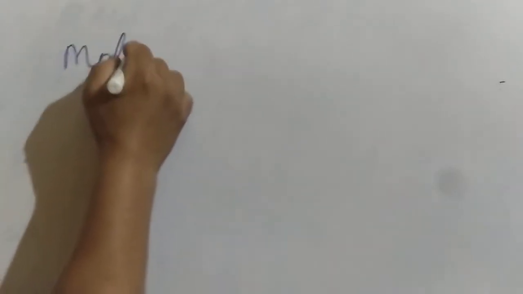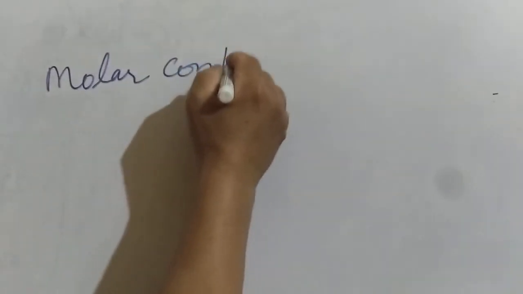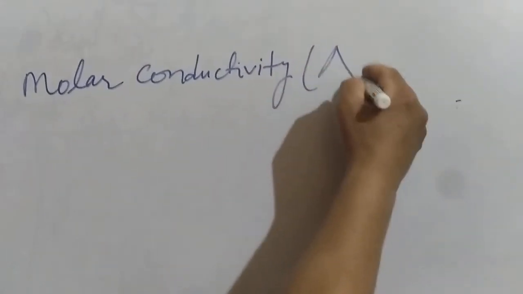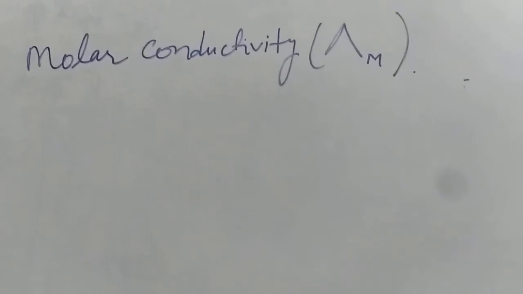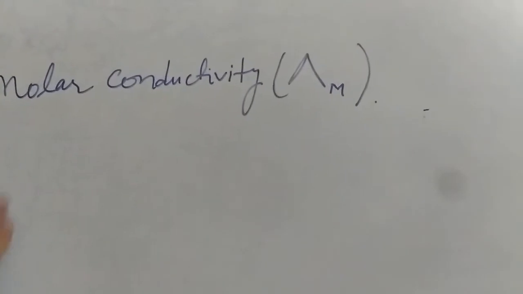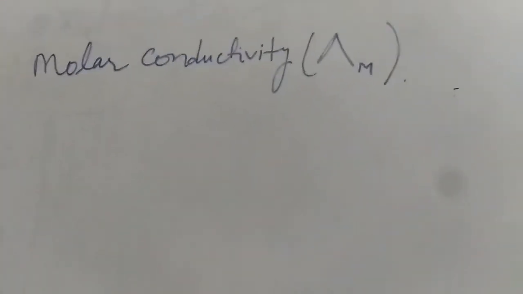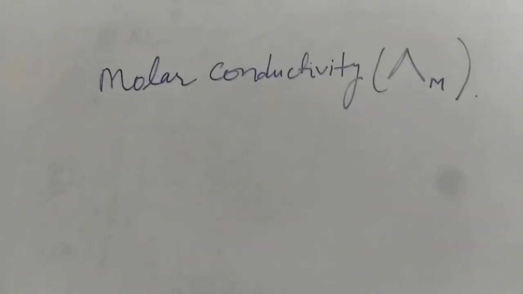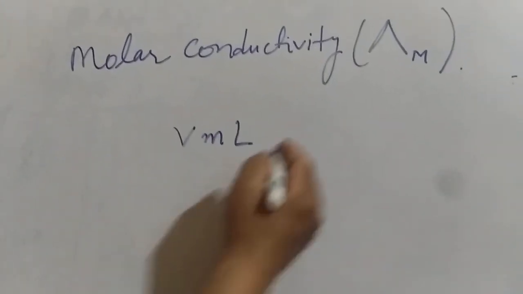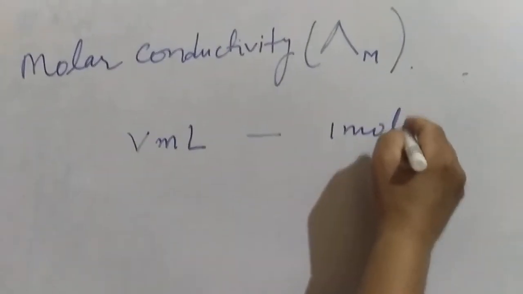Okay, now we are going to discuss two kinds of conductivity. First is molar conductivity, which is denoted by lambda m. This lambda is different from the lambda which we have been using. First of all, let's see how we can define molar conductivity. Molar conductivity is simply the conductance offered by V mL of solution in which you dissolve 1 mole of the electrolyte.